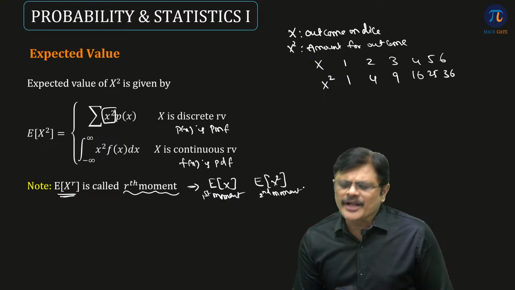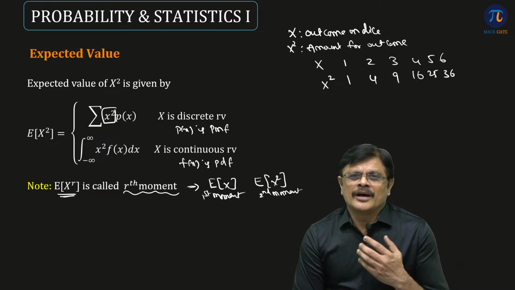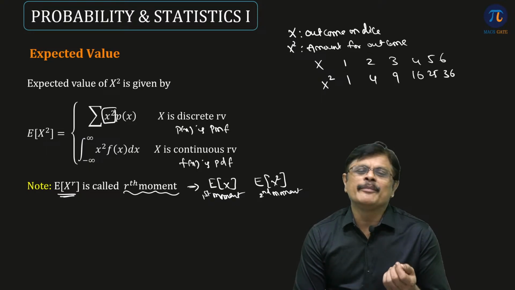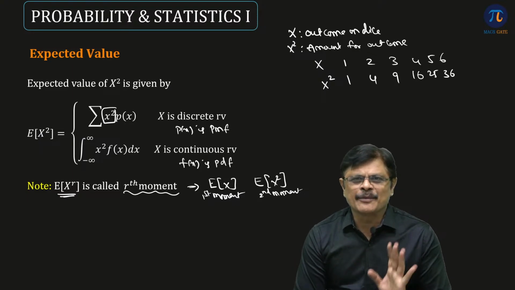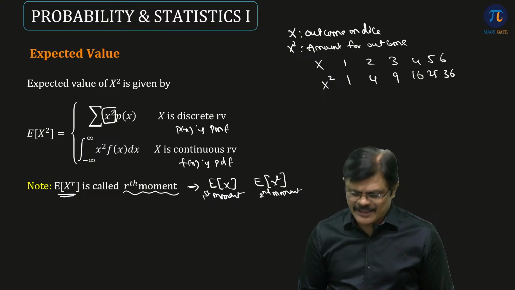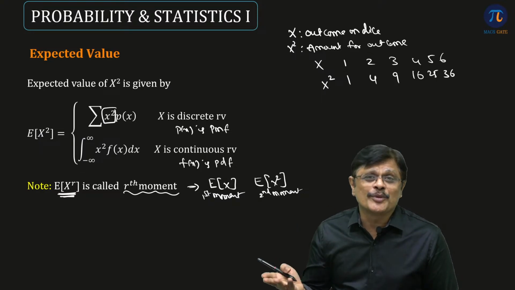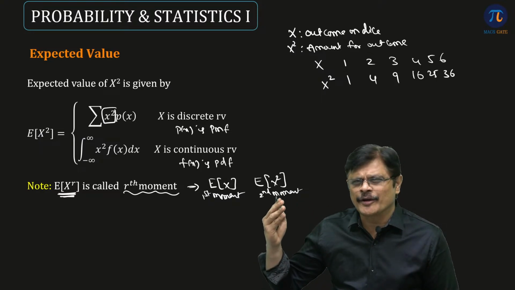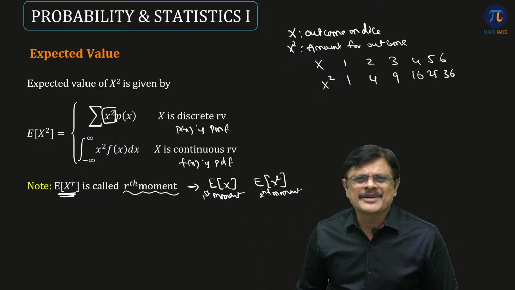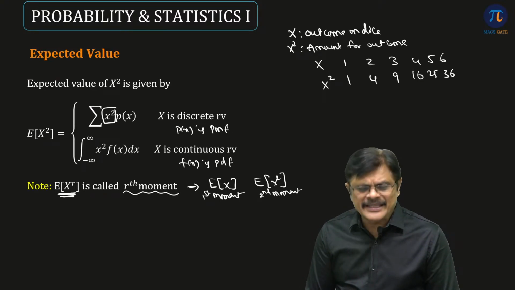See, actually these higher order moments are useful in finding the statistical measures like skewness, kurtosis, etc. We are not getting into that. So we are interested only in the mean and variance. For mean and variance, first and second moments are enough. That is expected value of x and expected value of x square are sufficient. So we are stopping there. But this expected value of x power r, that is rth moment or higher order moments, that is expected value of x cube, expected value of x power 4 and so on, they are called higher order moments, and are useful for finding higher order statistical measures. That is the idea. Is the idea clear, sir? Like that, you can define them also.